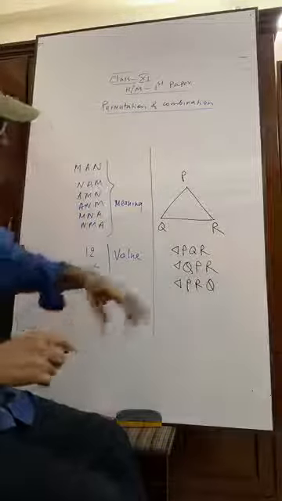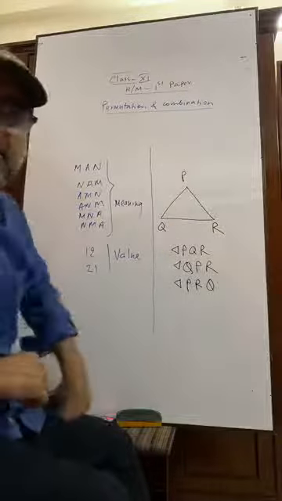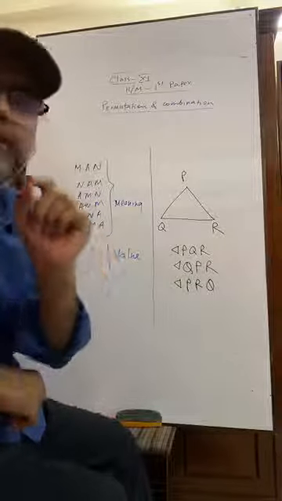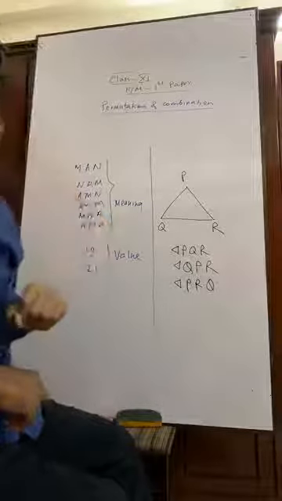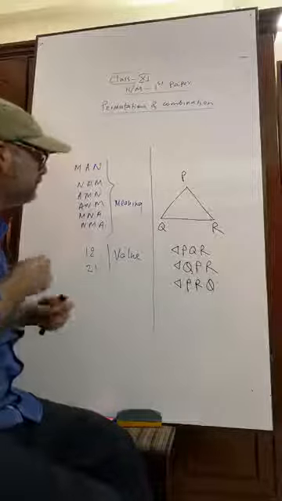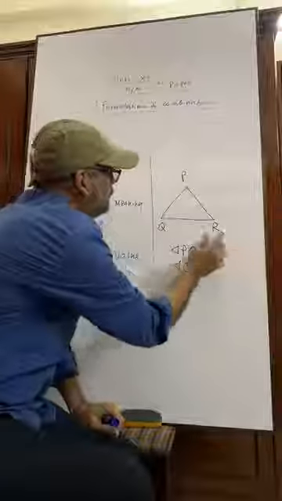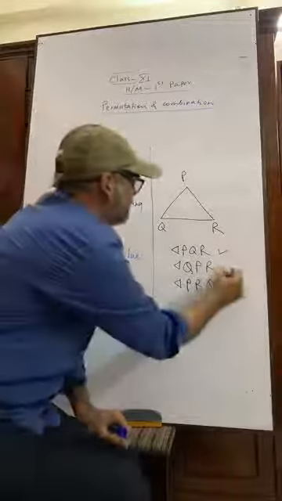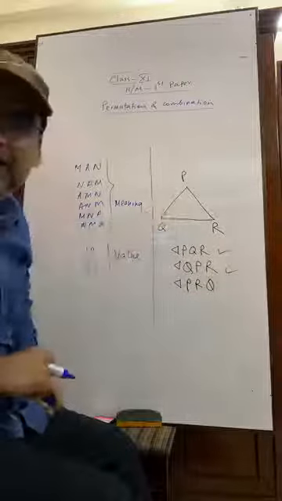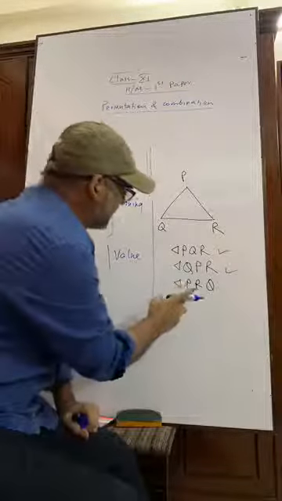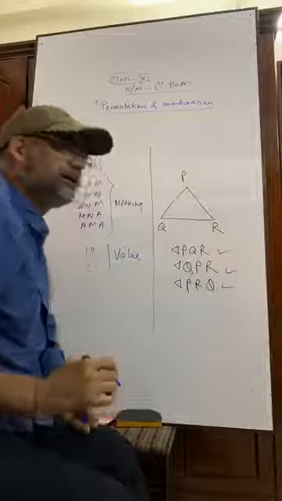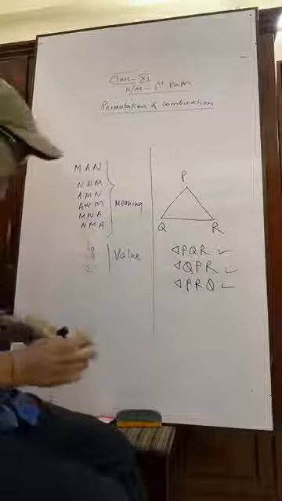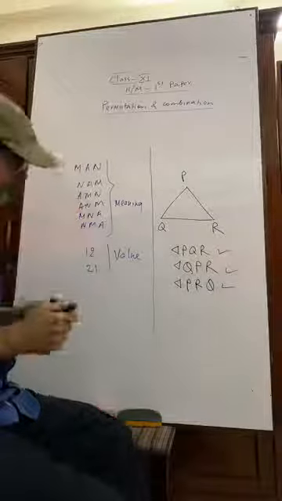Have you seen? I have changed the name here, but the triangle remains unchanged. You call it PQR, you will get the same triangle. You call it QPR, you will also get the same triangle. If you call it triangle PRQ, you will get the same triangle. Is it? Yes.